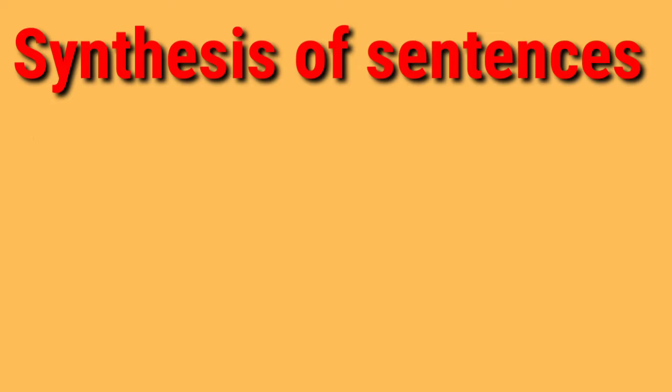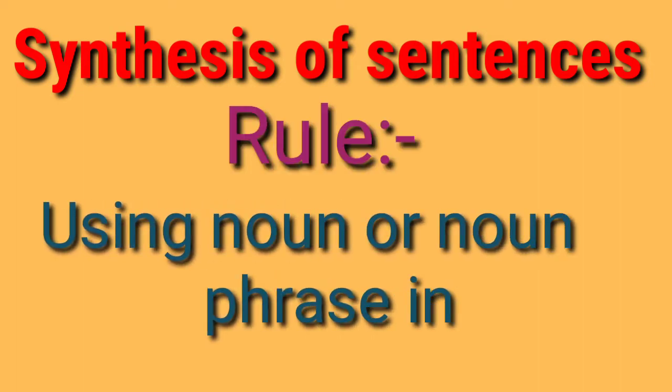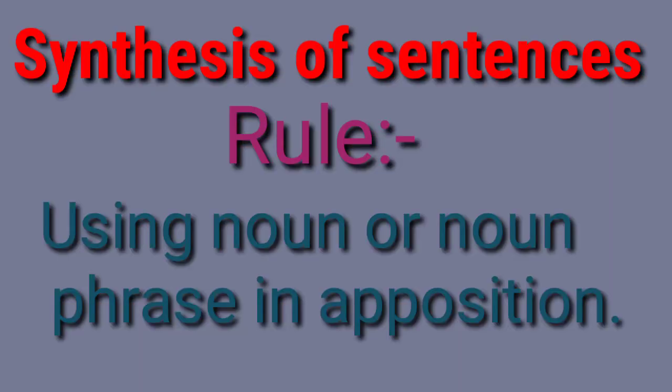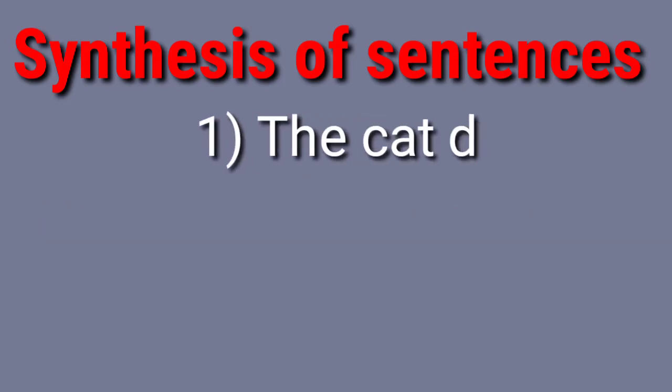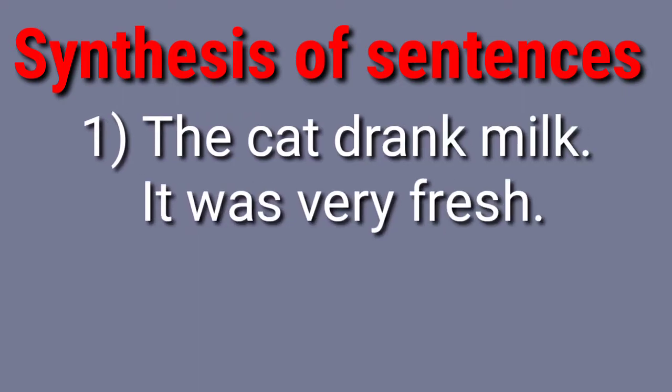And next rule, let us see using noun or noun phrase in apposition. In apposition means in place of that noun or pronoun, we use that noun phrase. Maybe sometimes a noun clause is also used. I mean, in that place we use. For example, the cat drank milk. It was very fresh. These are the two sentences. The cat drank milk. This is one sentence. And it was very fresh. This is another sentence.